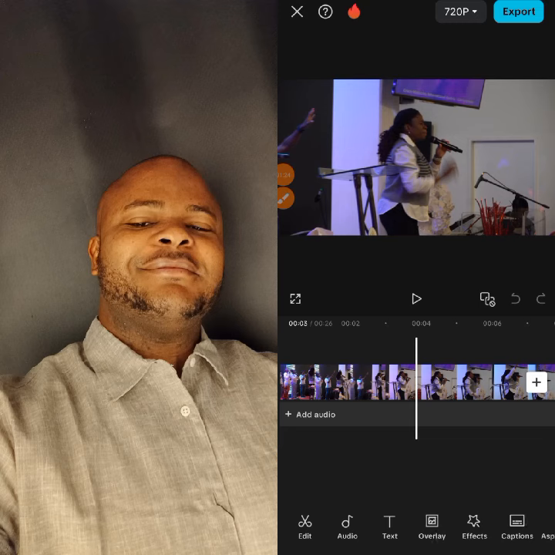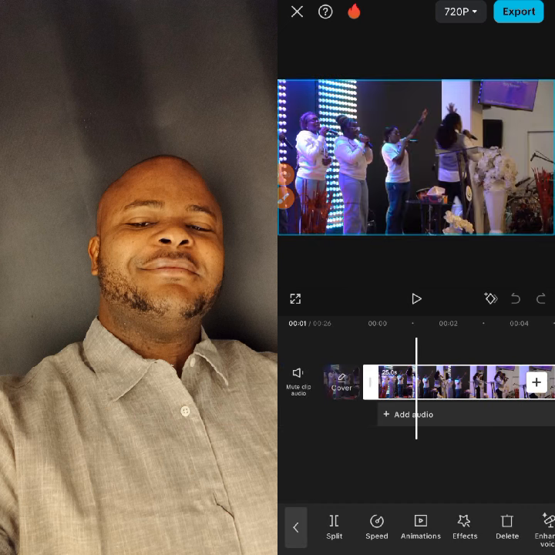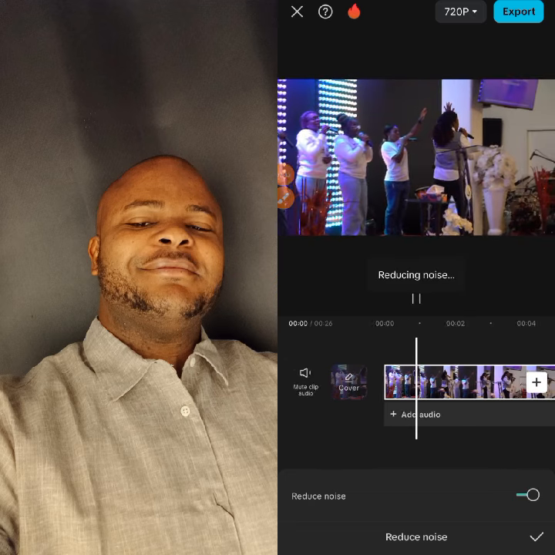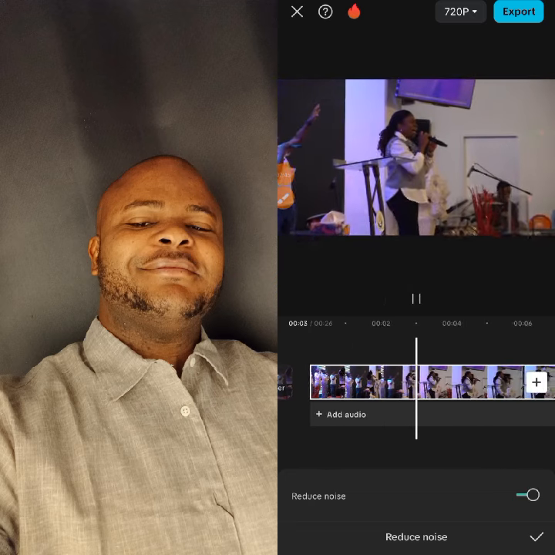So what we'll do is to tap on the video, just tap on the clip, and then you scroll down. You will see where it is written reduce noise. Tap on it and then reduce noise. You activate it by touching the edge here. You see?